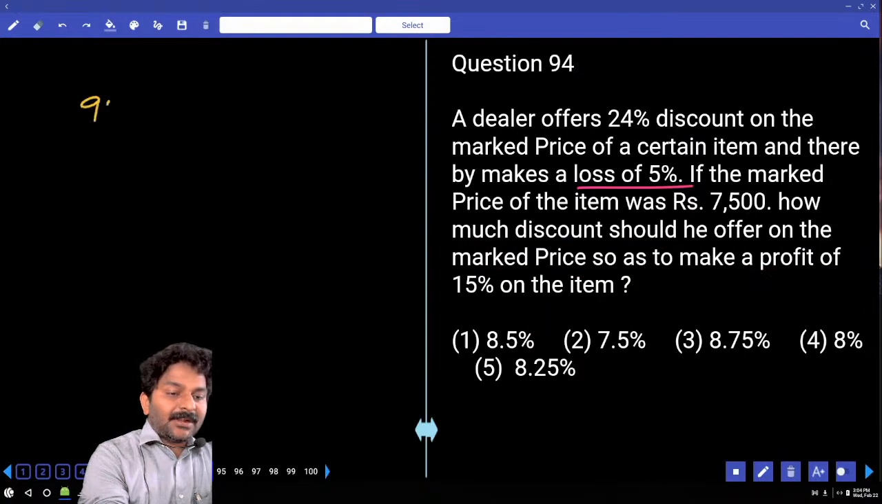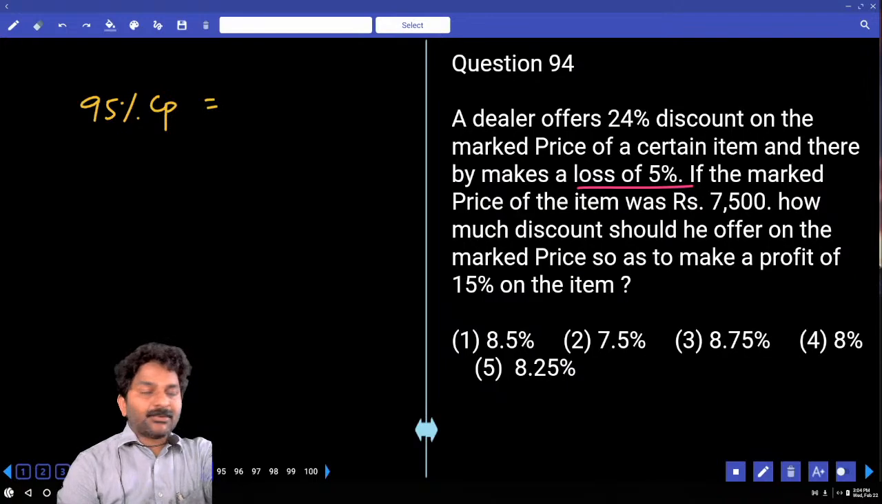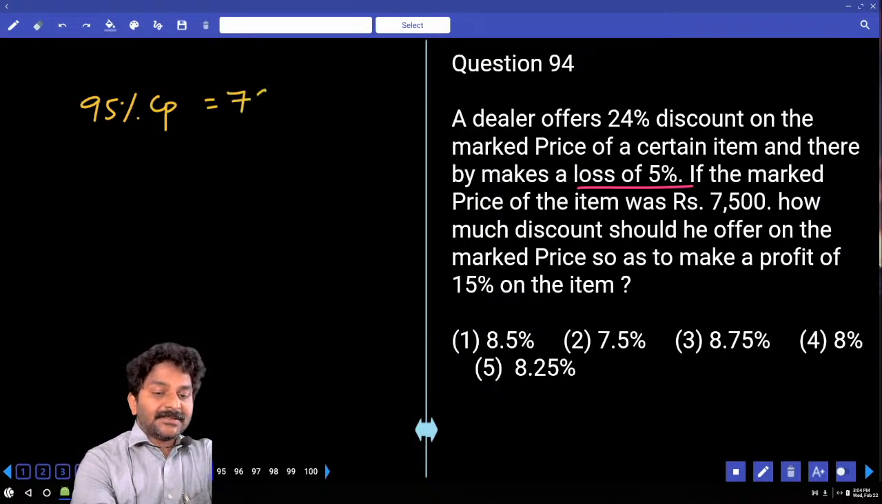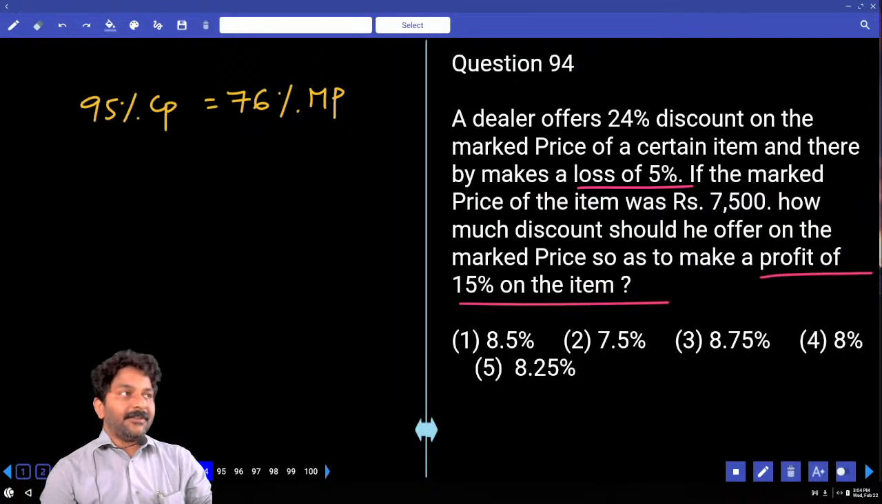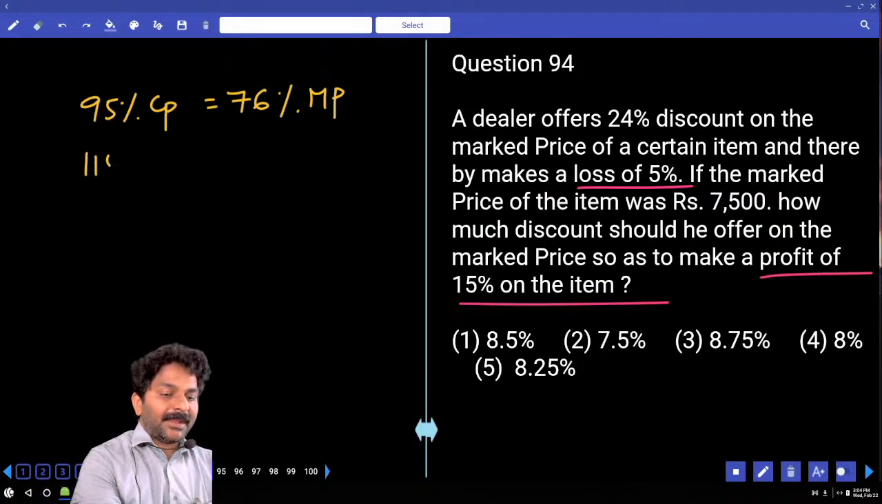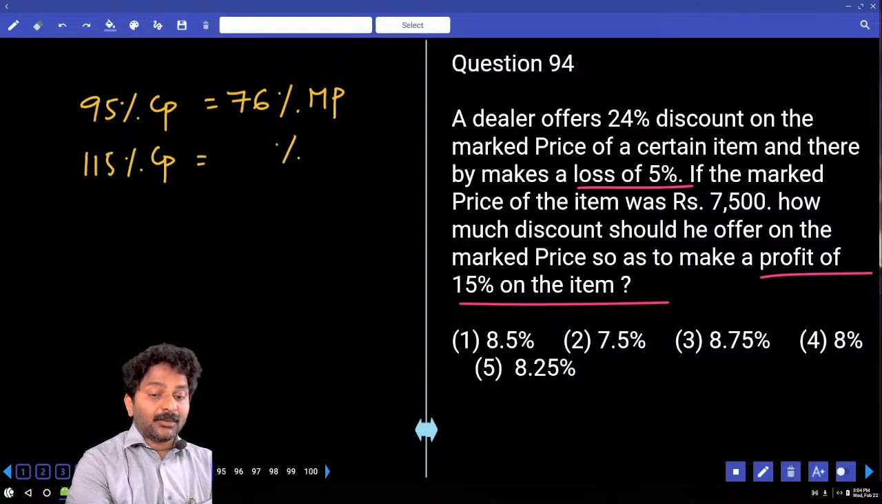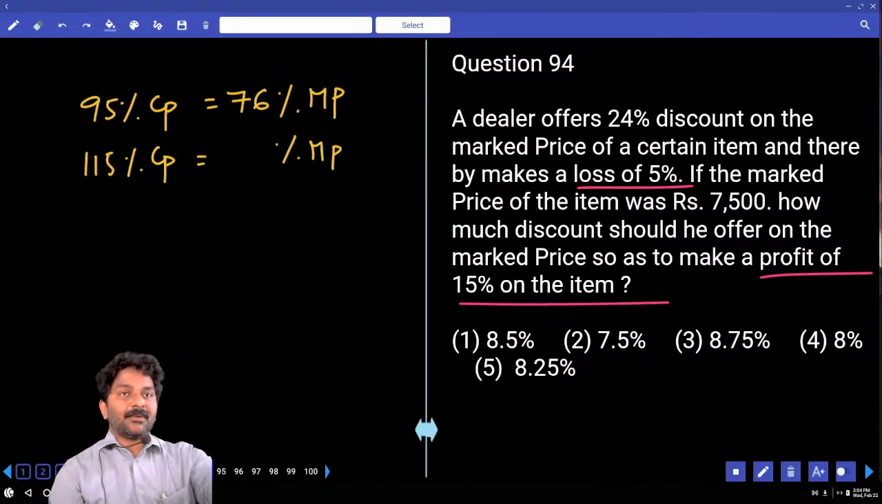Then that is equal to 90% of the cost price, correct? In that case, what discount was given? 24%. Then selling price is 76% of market price. Now how much percent profit we are expecting? 15. Then we need to sell the item at 115% of cost price. This is equal to what percent of market price? That's what I want to calculate.